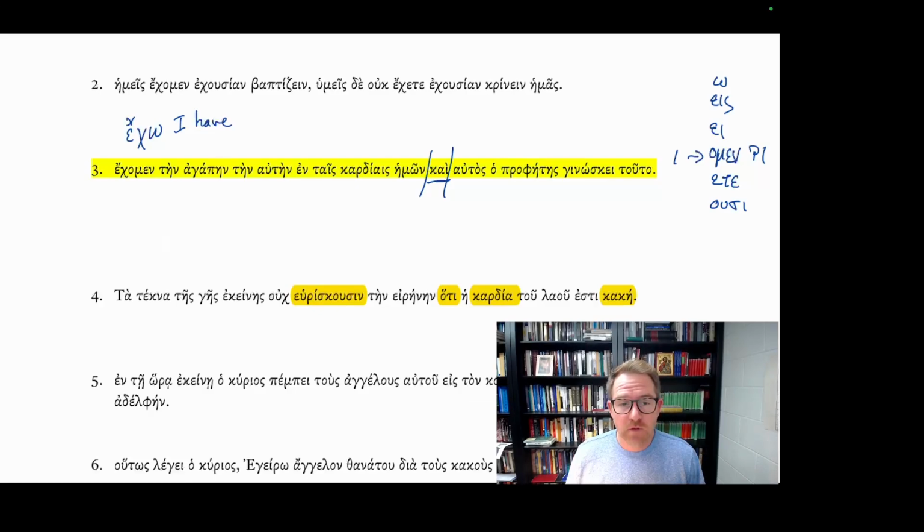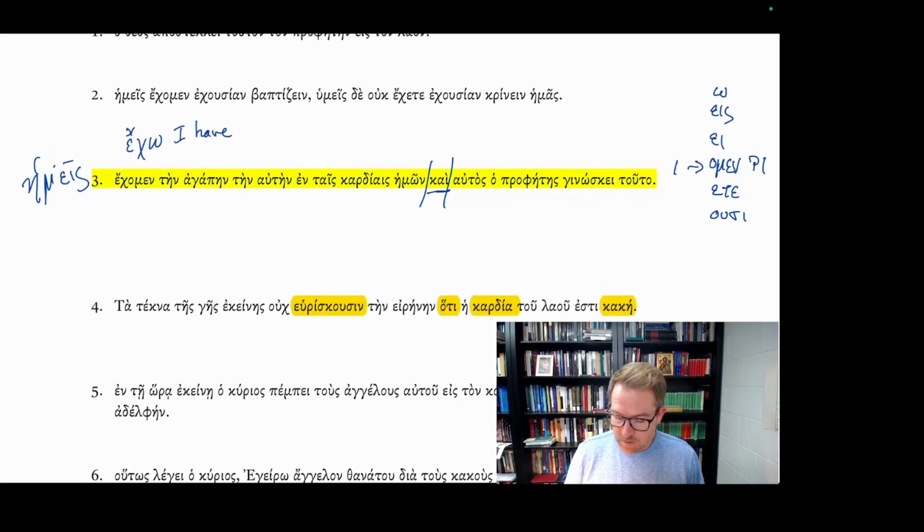We also don't have an intensive use of a pronoun. We could have the use of hemas, or that would be the accusative. Hemas would be hemes as the subject. We don't have that. Instead, we just have echamen. We have. So what is it that we have? We're looking for a direct object.